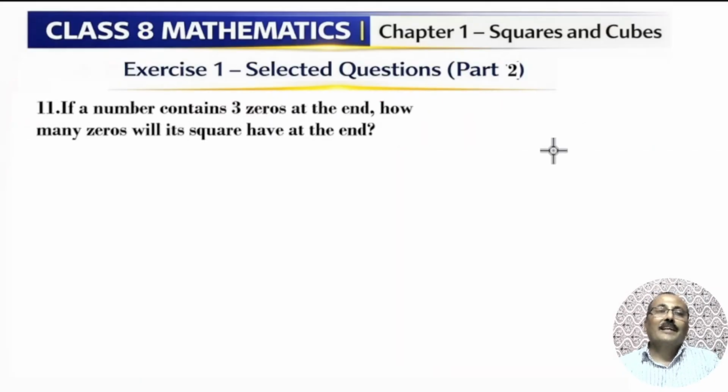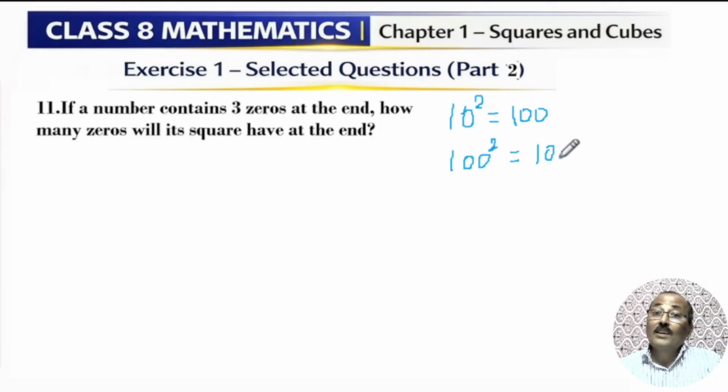Now the 11th question: if a number contains 3 zeros at the end, how many zeros will its square have at the end? I already told you in the patterns in video number 2, 10 square is 100, 100 square is 10,000, because 4 zeros will be there at the end.